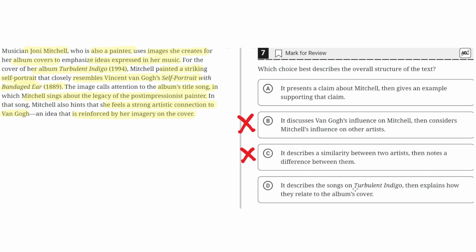D. It describes the songs on Turbulent Indigo, then explains how they relate to the album's cover. This is incorrect because the text begins with the description of the album cover, and then it goes into the songs. So D is incorrect, and the correct answer is A.